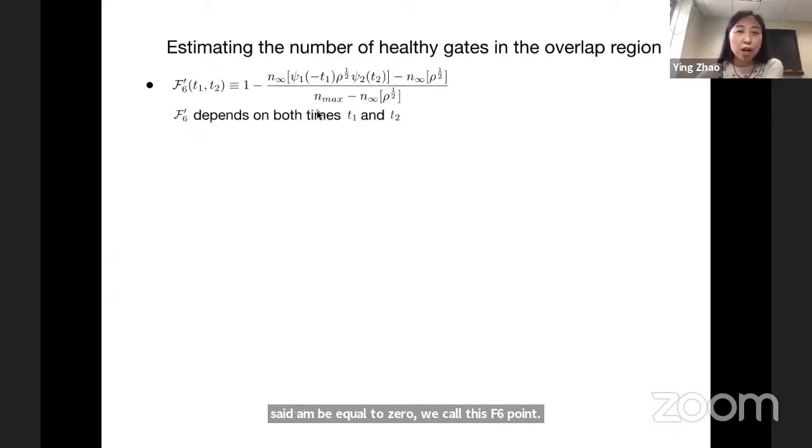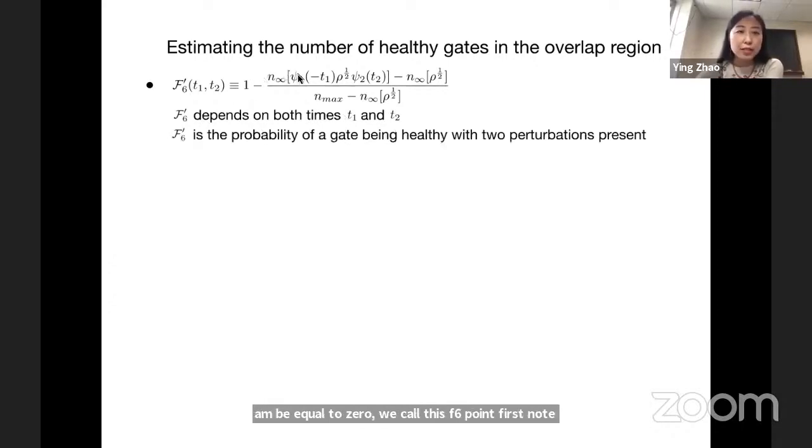First, note that F6 prime depends on both times T1 and T2. And what does this mean? You look at its form. It's 1 minus, again, some kind of a size over maximal size. If you stare at it more, which we probably don't have time for in this talk, it's a probability of a gate being healthy with 2 perturbations present.